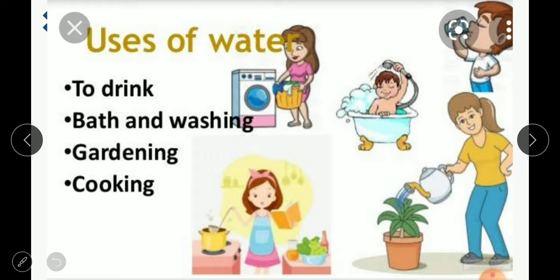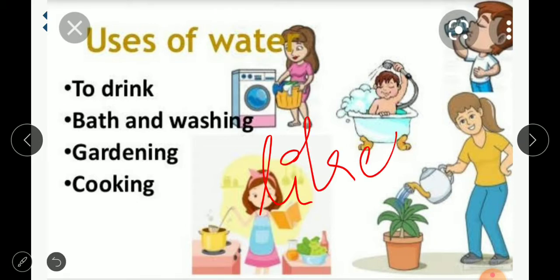And we measure the volume of liquids in liters. I will write it down here on the slide, maybe you will be able to see it. We will be using liters. This is the unit of measurement of liquids. Not only water, children, liquids, that's why I have used the word. Liquids, in the sense petrol, diesel, all those are called liquids. And that measuring unit is called liters. And you will be learning more about this in the next classes.